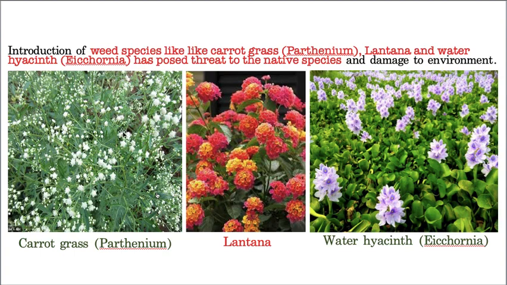That's why farmers, every now and then, check the weed population and immediately remove these weeds, because they affect the productivity of the actual crop. Hope you understood now what is the meaning of weed. Now, this carrot grass and lantana compete with the actual crop, and it results in a great decline of productivity.